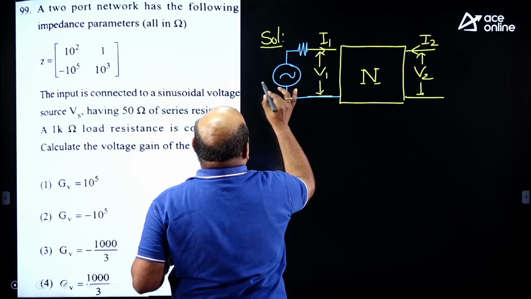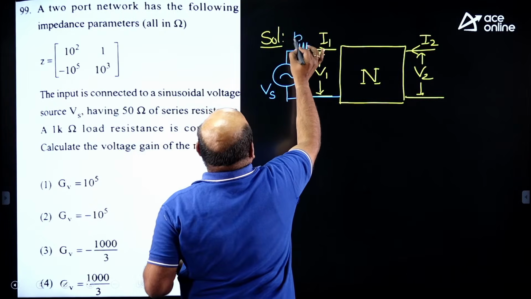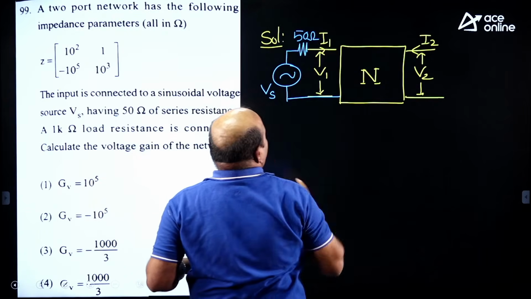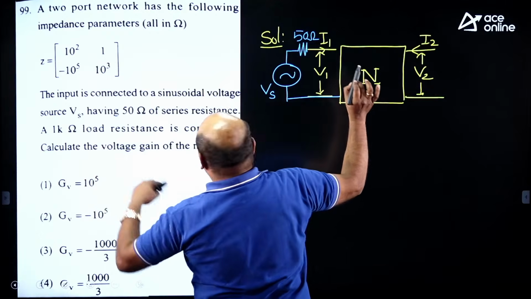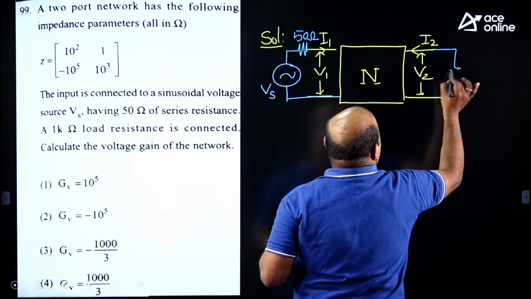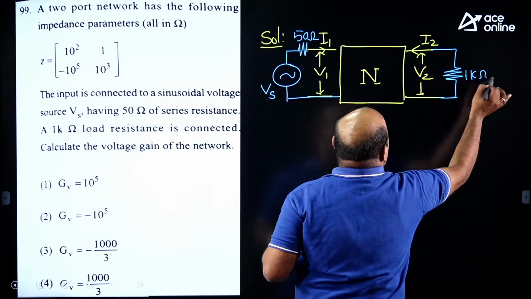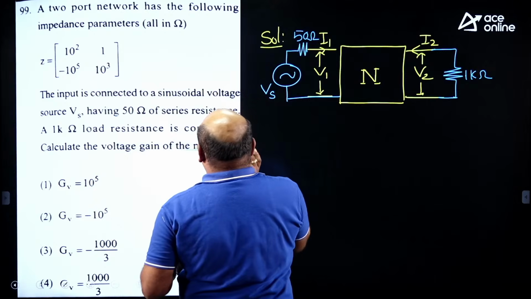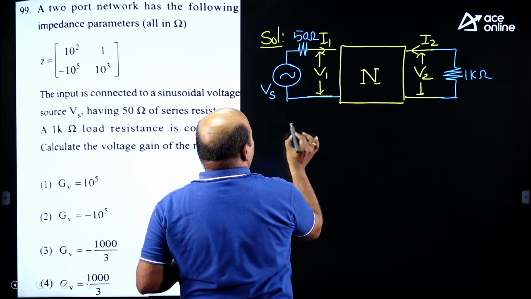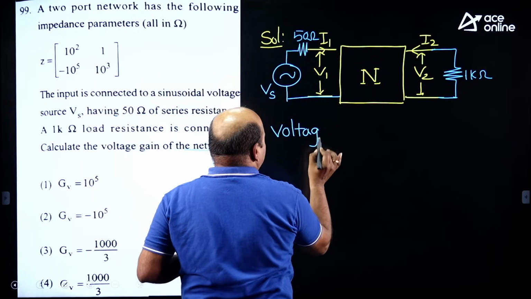This is the data provided as Vs with 50 ohms. And the V2 output is connected with a 1 kilo ohm resistance. This is the network here. What is the voltage gain of the network? The voltage gain of the network means what?